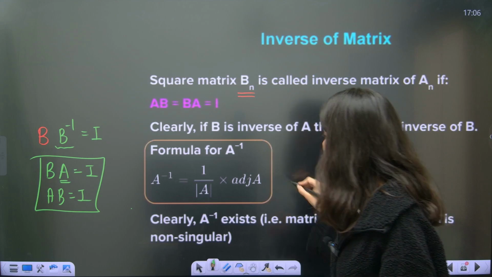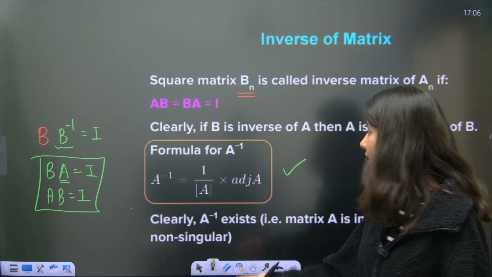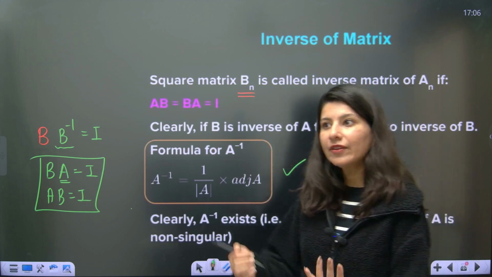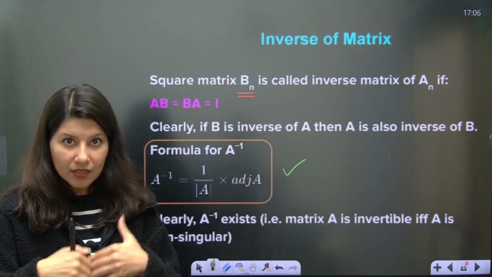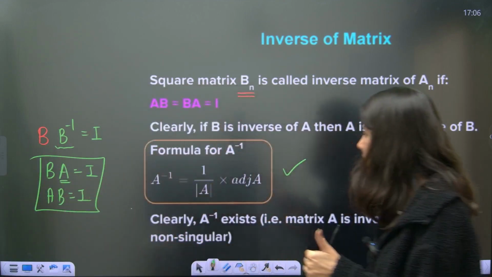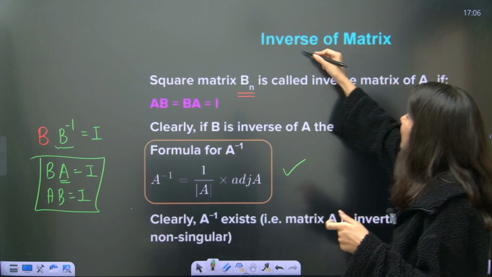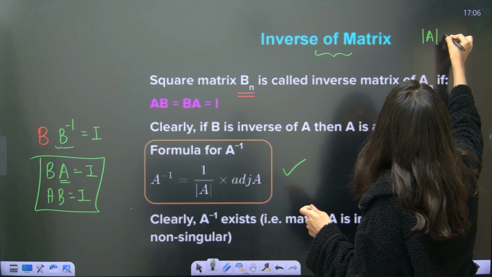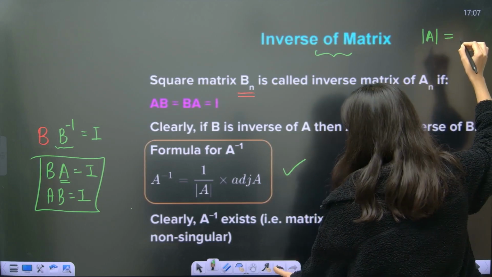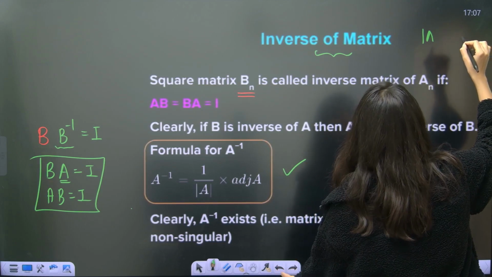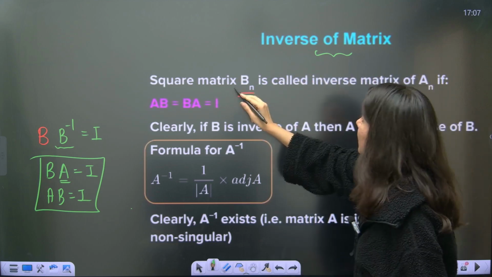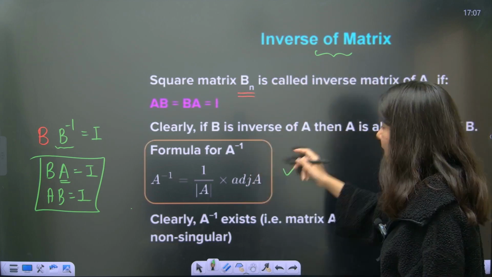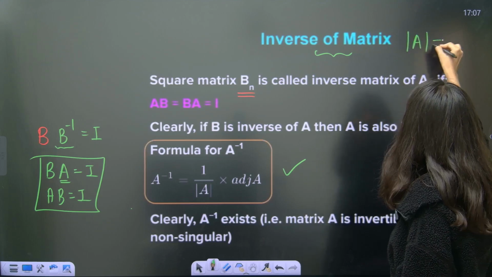There is a full-fledged formula for A inverse, which is adjoint A upon determinant A. We will understand adjoint in the determinants lecture. Also, the inverse of a matrix exists only if determinant A is non-zero.